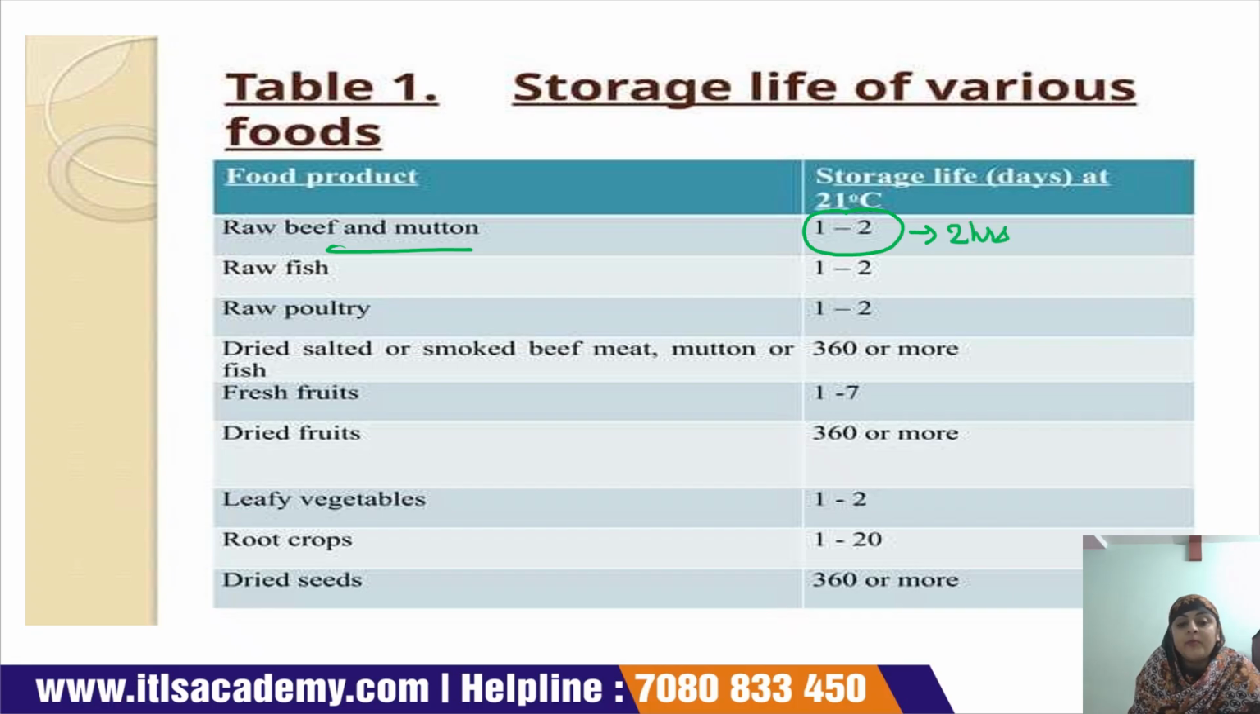You can store raw beef and mutton if it is kept at 21 degrees Celsius, but then you can keep it only for 2 hours. Again, raw fish and poultry can also be kept only for 2 hours.